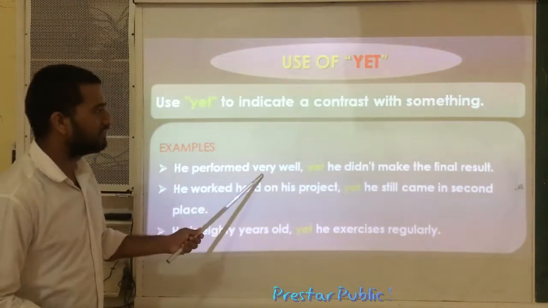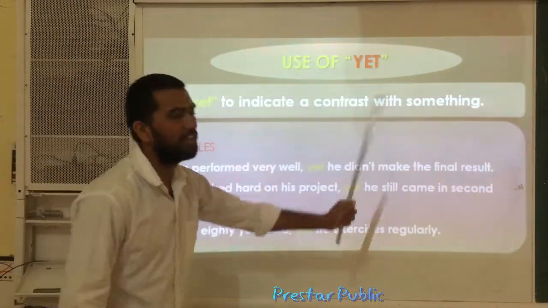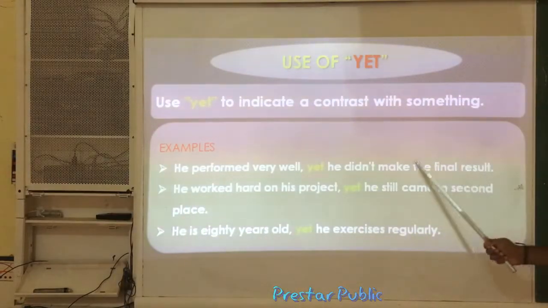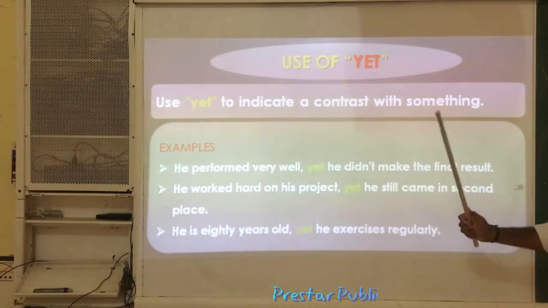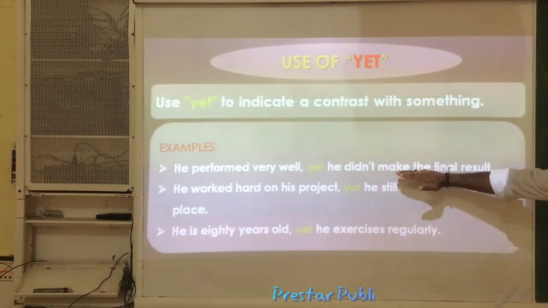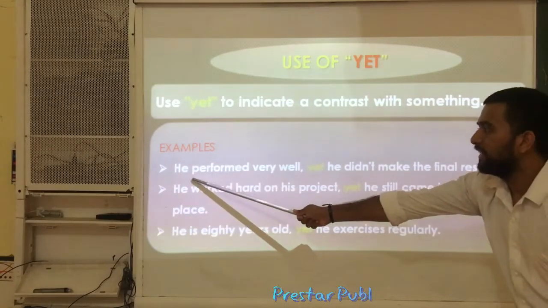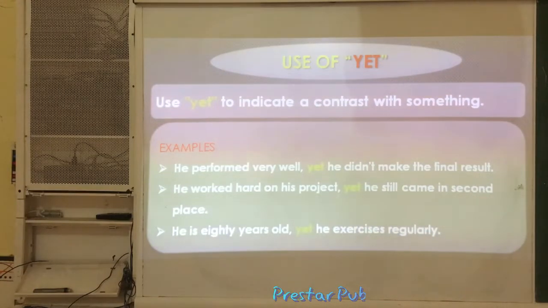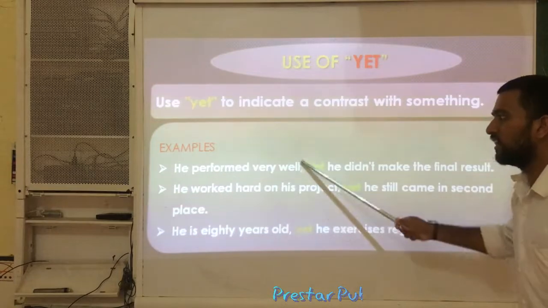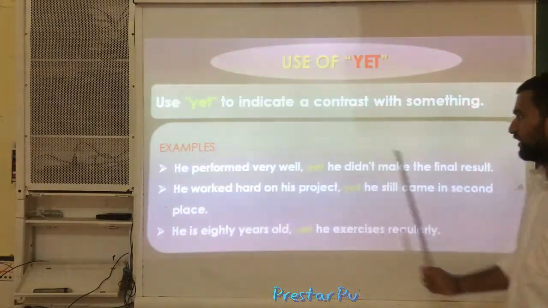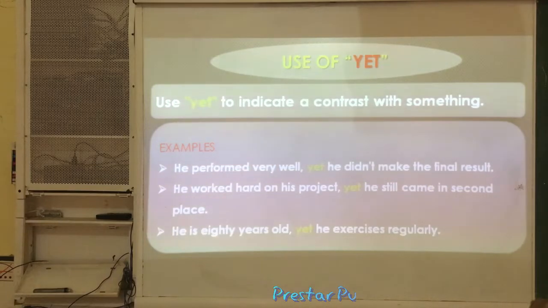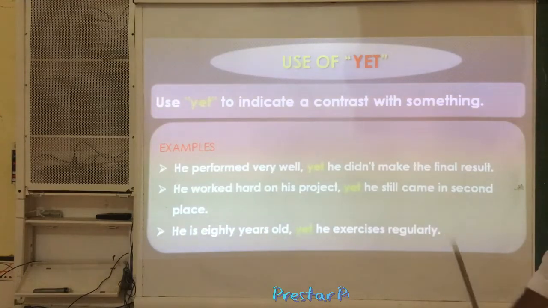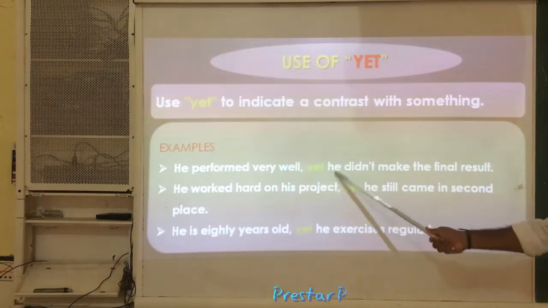See, he performed very well, yet he did not make the final result. It means he worked very hard, but he did not make the final result. He was not awarded. Otherwise, he did not get the first rank for whatever reason. For example, he has written exams very well, yet he did not get the first rank. Here, contrast means that for his hard work, he did not get something as a result. So, to differentiate these two things, even though he has done something, he did not get the result. In these situations we use it.